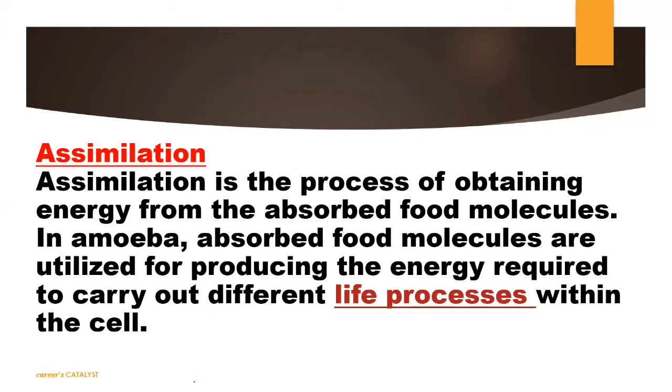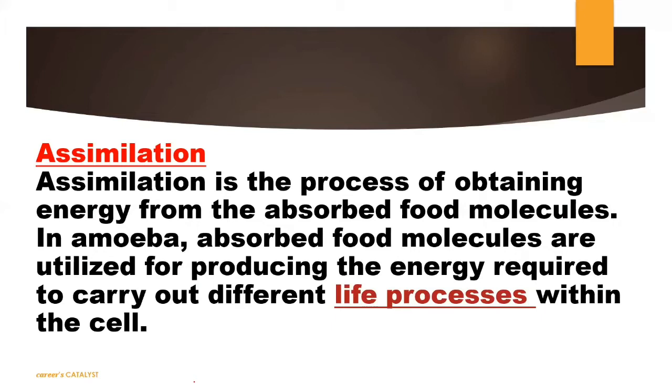So it should be utilized, because whatever food we intake, that particular food is basically used in our growth and development process. That growth and development process can be done by the process of assimilation, because after the process of assimilation only, we will be able to utilize energy from that particular food. Okay, so this is a very important part of life process.